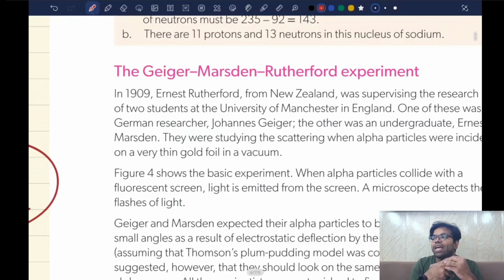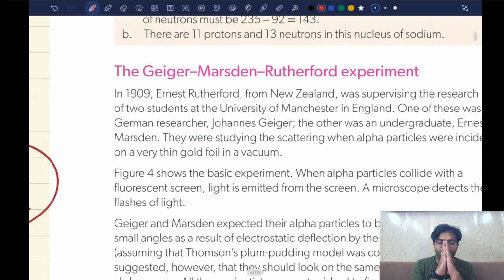They thought that the majority of the alpha particles would bounce back and only a few would pass through the gold foil. The reason for choosing gold foil was that they wanted a big enough atom for the alpha particles to bounce back, because aluminum compared to gold is a much smaller atom, so the number of alpha particles coming back would not be so significant. Now, this is actually where the whole thing changes. When they actually did this experiment, they saw that the majority of the alpha particles, like 98 to 99%, went straight through the gold foil as if there was no gold foil to begin with.